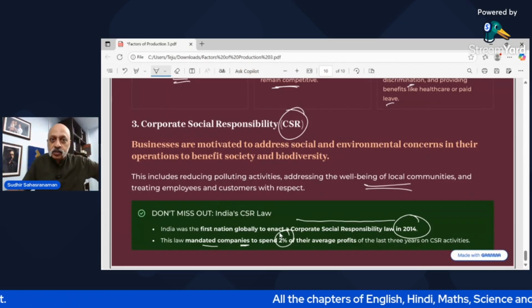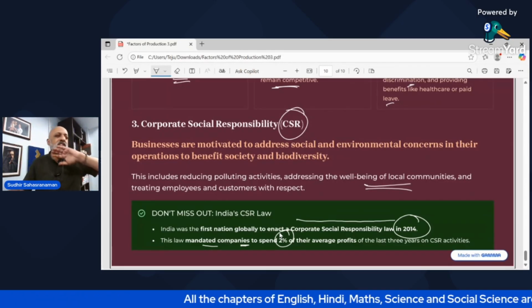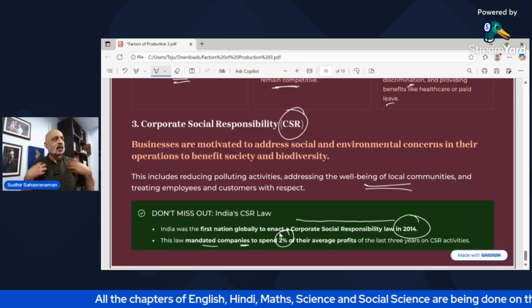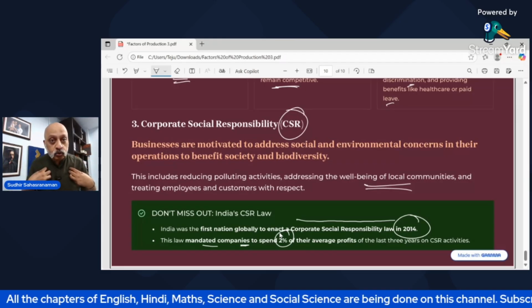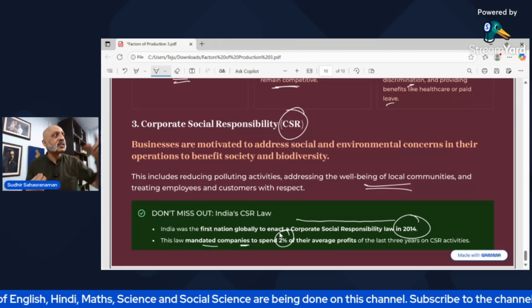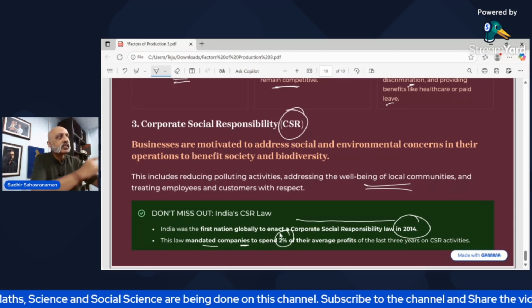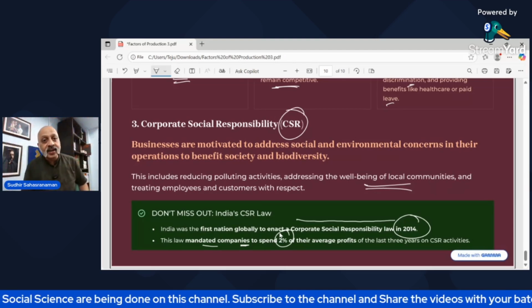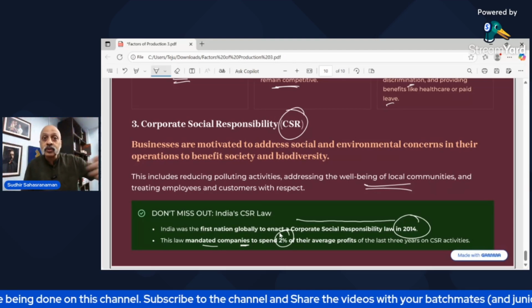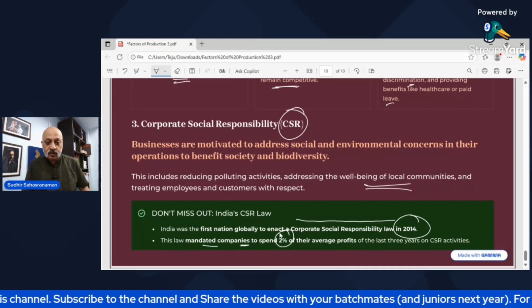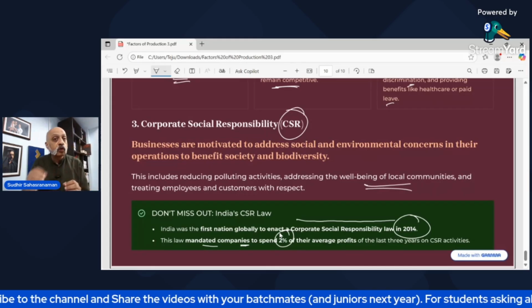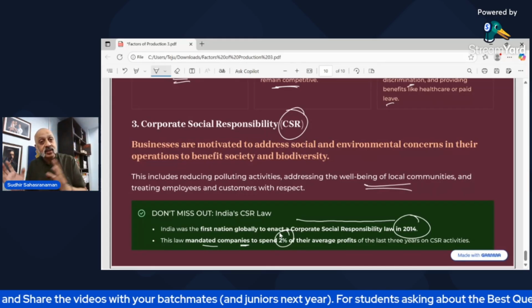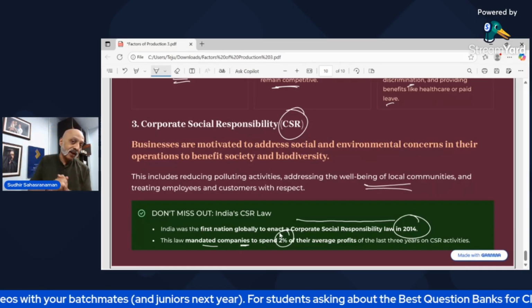So I can open a school, or there is a government school which is in very bad condition. I say that, okay, out of my corporate social responsibility fund, CSR funds, I will give you 10 lakh rupees to rebuild and repair the entire school, right? So I will do that as part of my CSR fund. So they have to spend 2% of their average profits of the last 3 years on CSR activities.